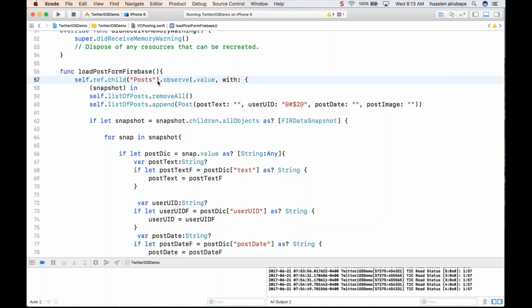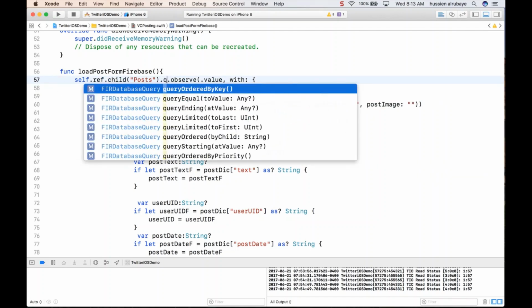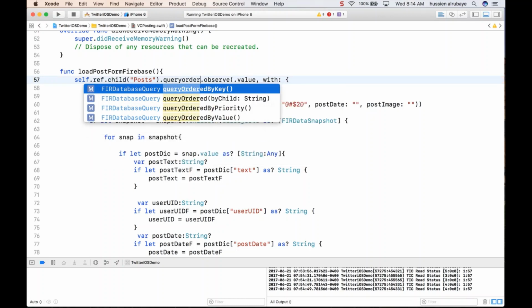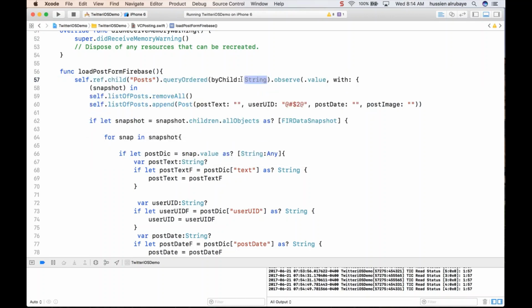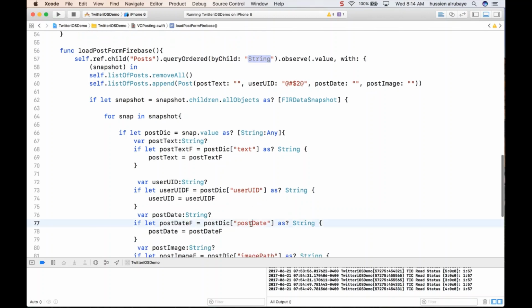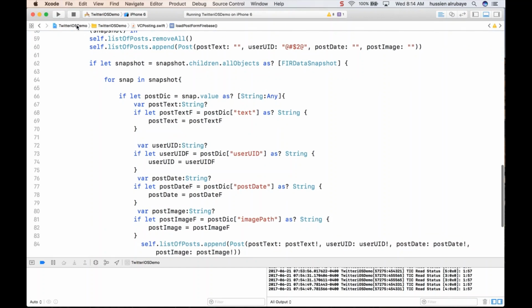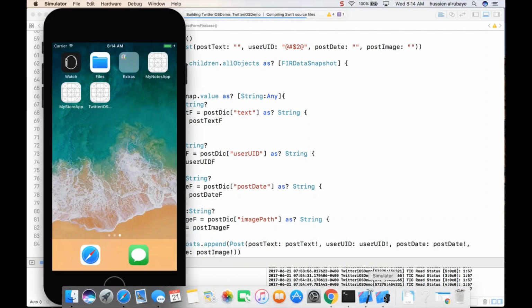You say, hey, I need a query order, and give it by child. Which child do I want to order according to? I want to order everything according to the post date, because a new post will be next. But you know, here it will bring the new post added to the end. So let me just run it and see the data.